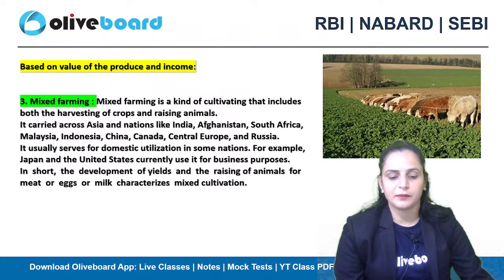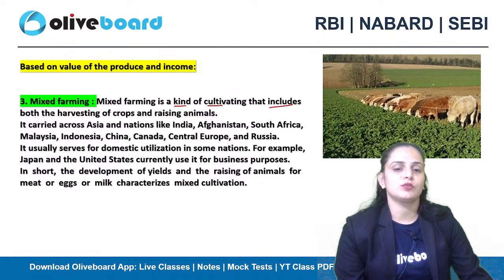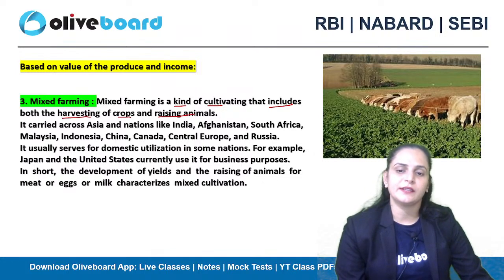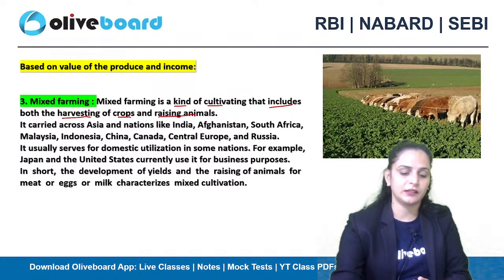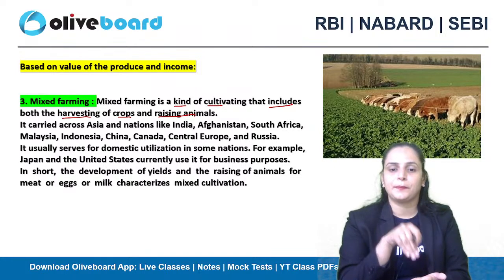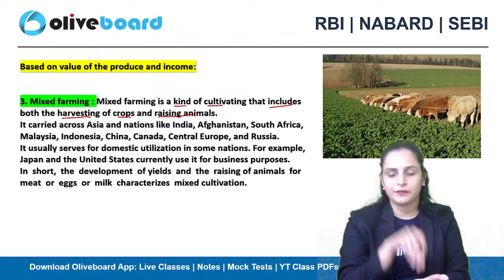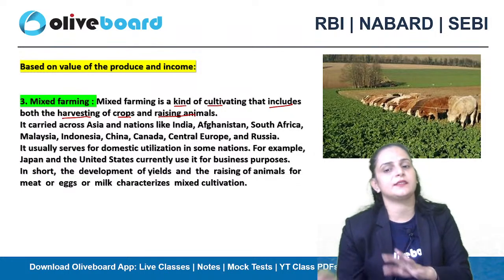Mixed farming is a kind of cultivating that includes both the harvesting of crops and the raising of animals. So in this, what are the main sources of income for the farmer? He depends upon the crop he is raising and the product he obtains after harvesting, and the raising of animals, right?